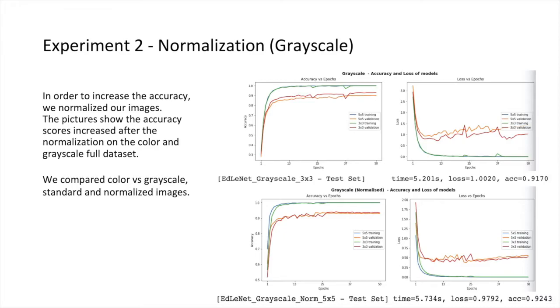In order to increase the accuracy, we normalized our images. We compared color vs grayscale, standard and normalized images. The picture shows the accuracy score increased after the normalization on the color and the grayscale full dataset, and the best score is 93% from color images.